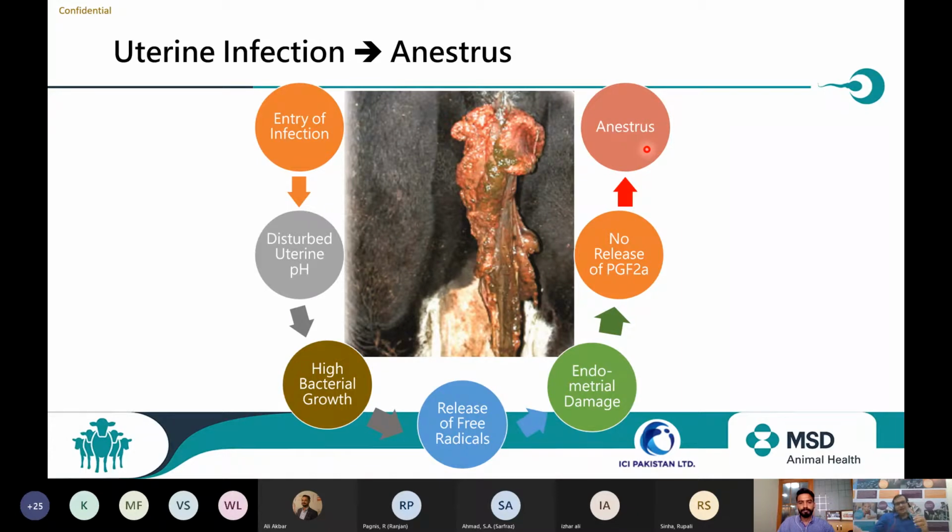And then if uterine involution is delayed, there is a further delay in calving, a loss of 50,000 rupees INR, or PKR, for sure. So we need to control this infection. We need to provide the animal all possible precautions, prevention, and treatment to maintain a calf in a year.